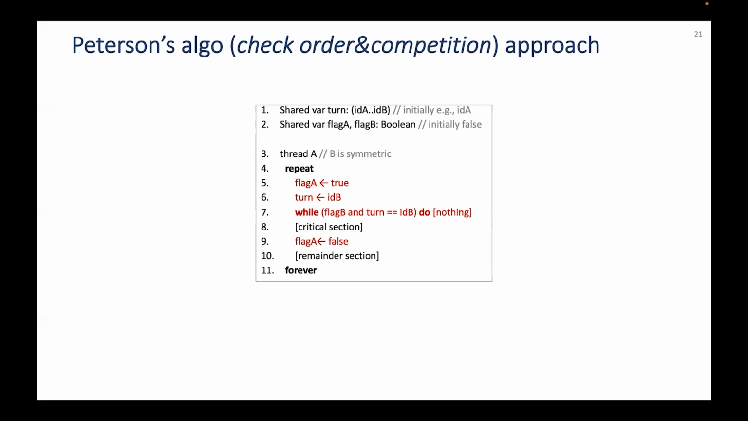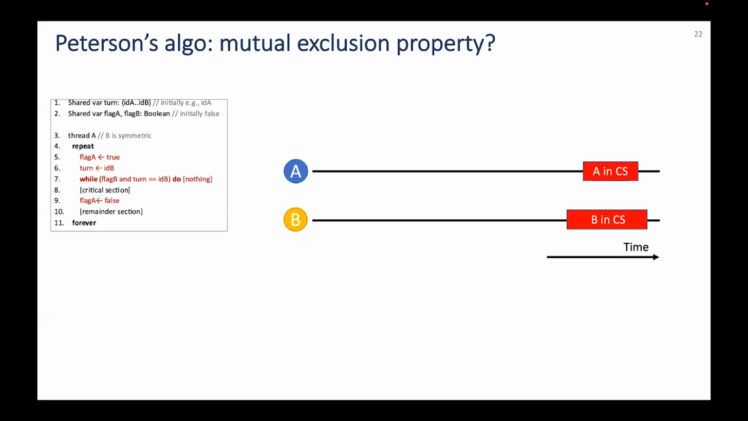Let's see why this approach is valid, and let's start with mutual exclusion. We consider the same setup we considered before, and we check if A can enter its critical section while B is in its critical section. What we can say is that before entering its critical section, A needs to exit the while loop. This can happen in two cases: if flag B is false or if turn is set to A.